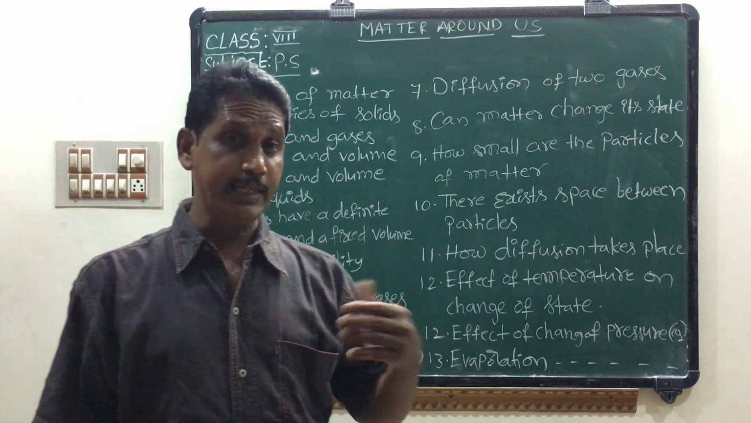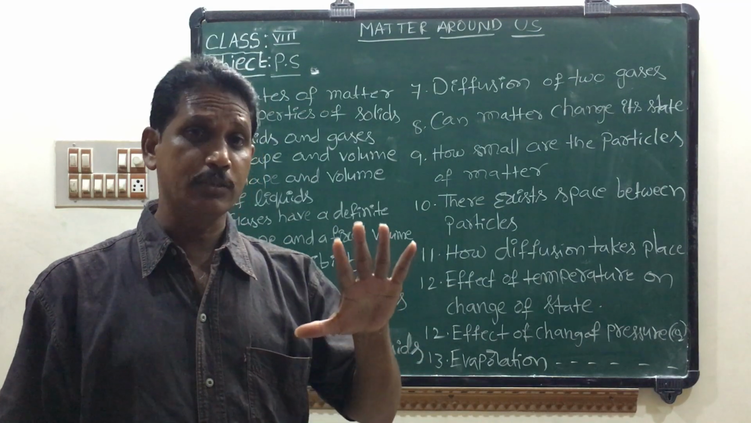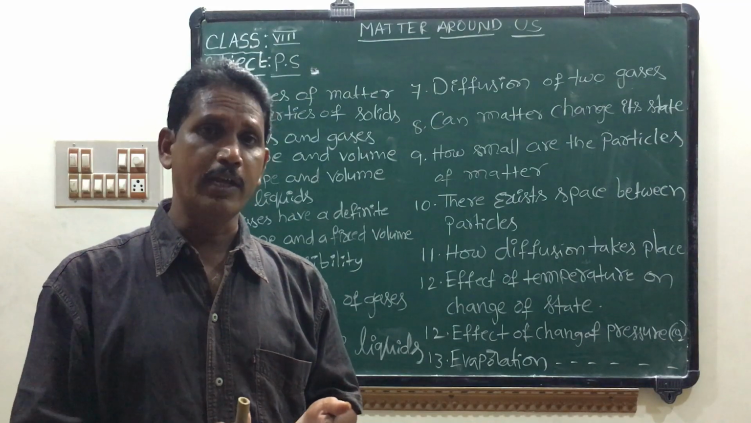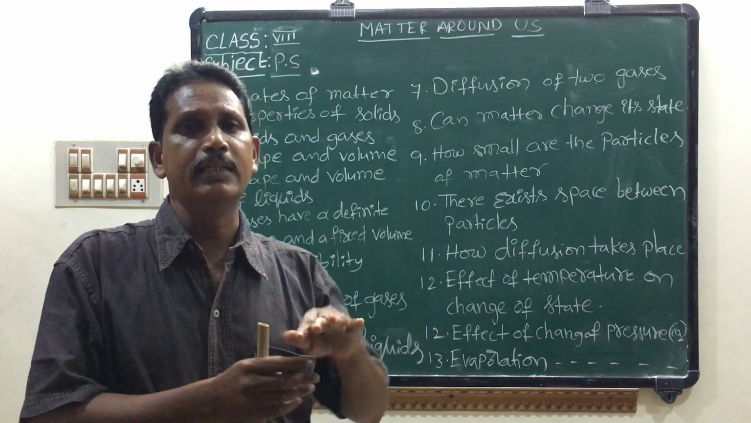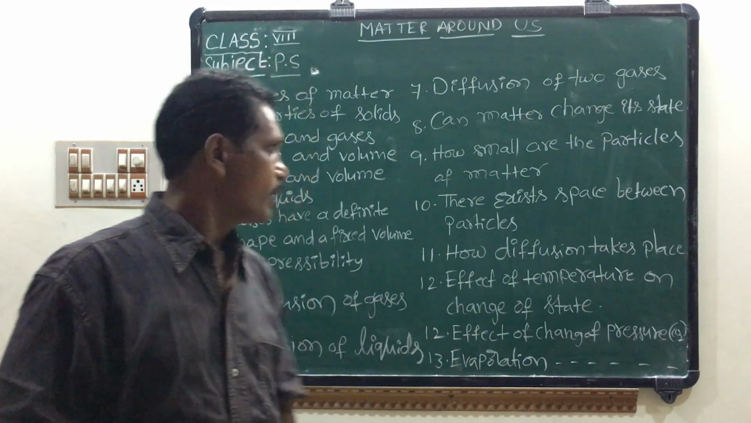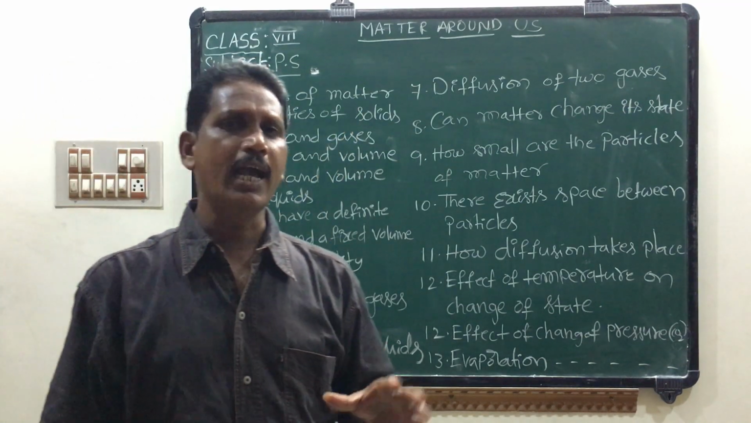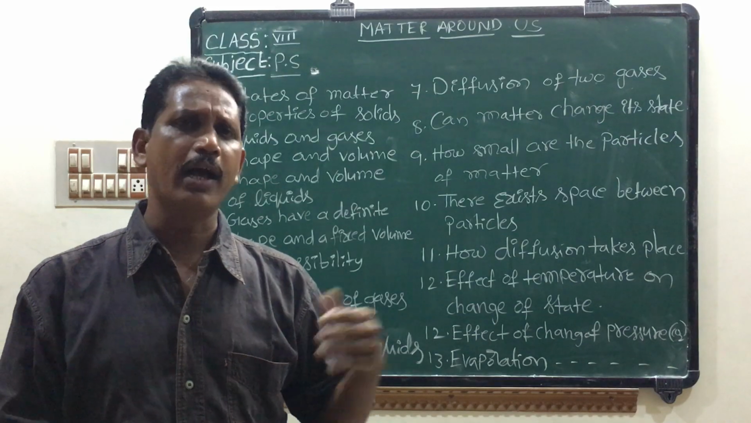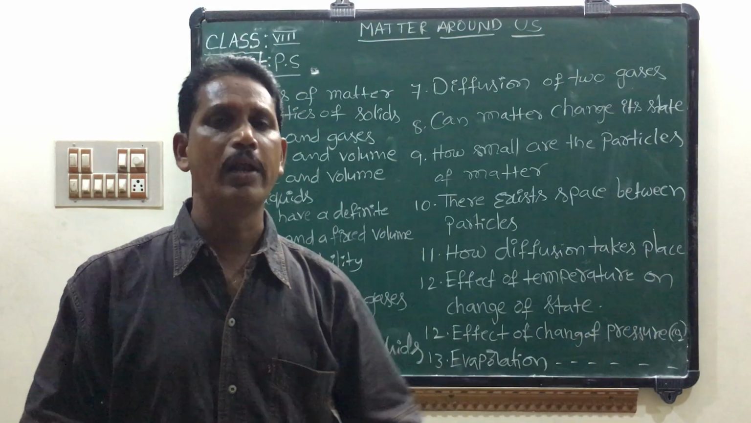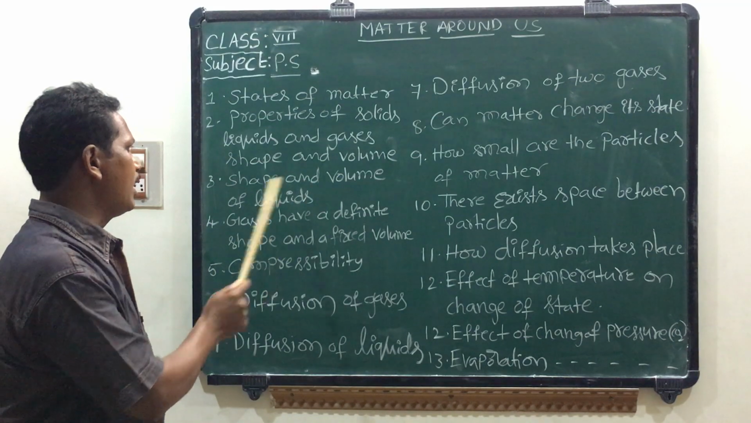The shape of a liquid is the shape of the container in which it is stored. Liquids have a definite volume, but the shape of a liquid is the shape of the container in which it is stored. Okay, gases have neither a fixed shape nor a fixed volume.